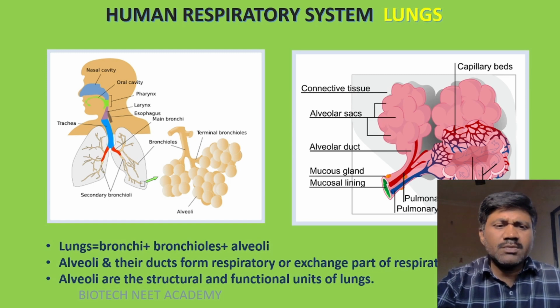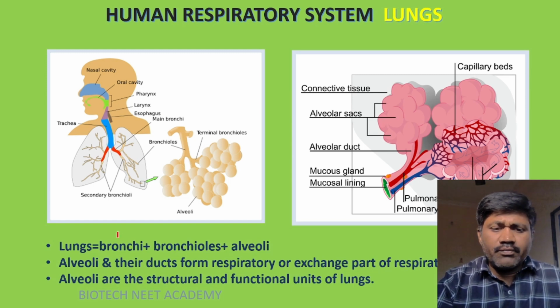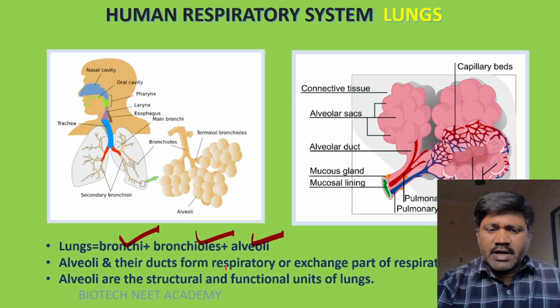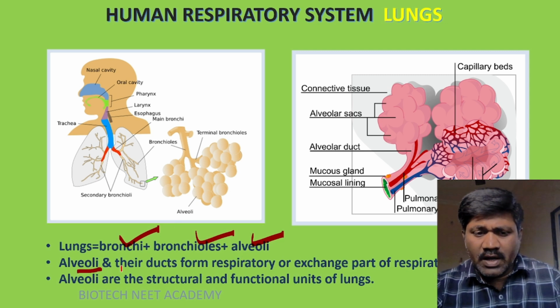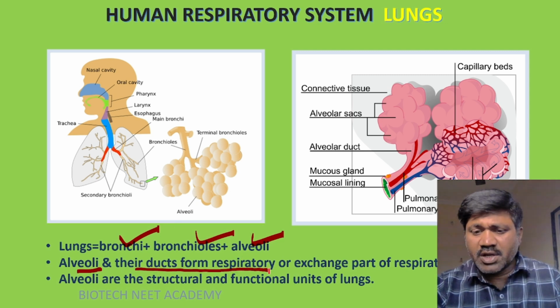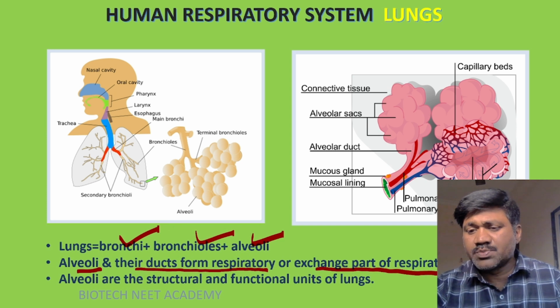Now, what are lungs? Bronchi, bronchioles plus alveoli together are called lungs. Alveoli and their ducts form the respiratory or exchange part of the respiratory system.